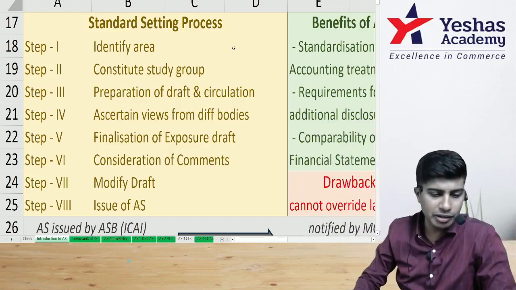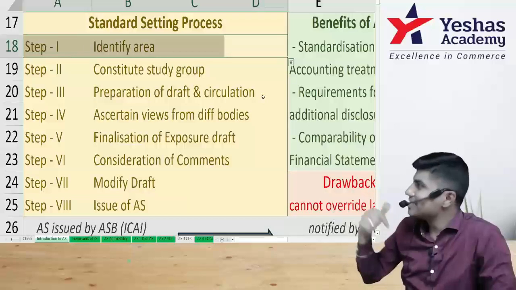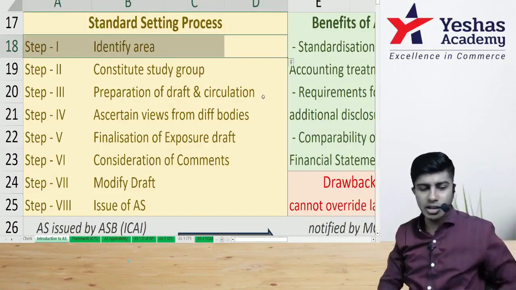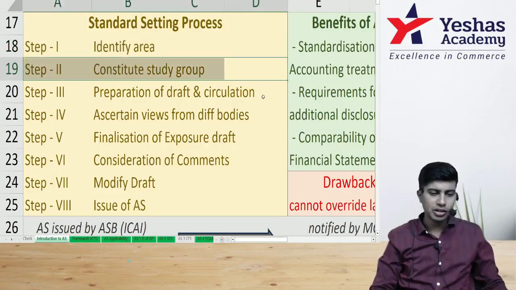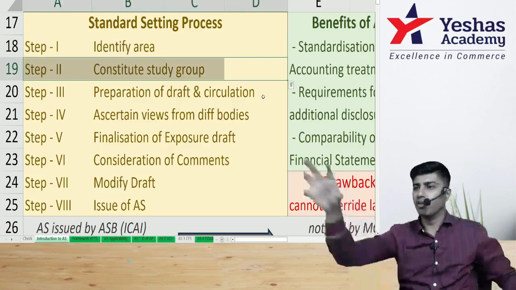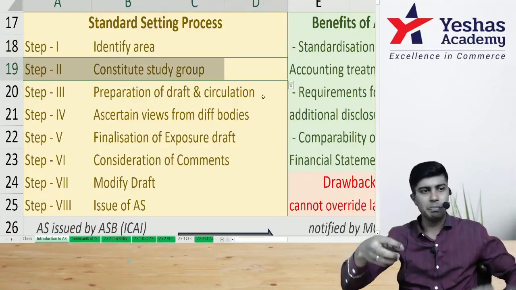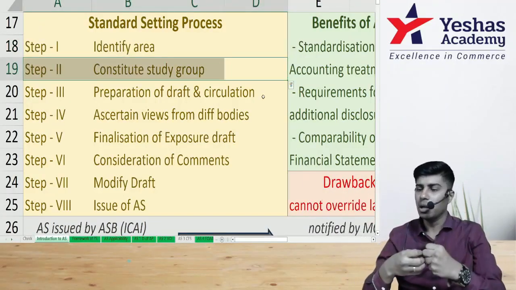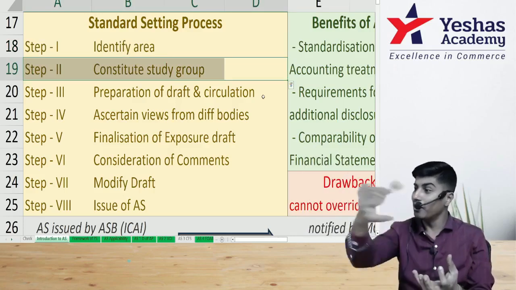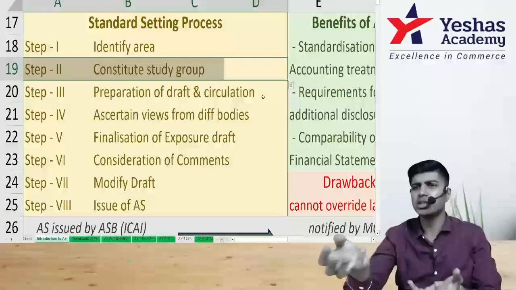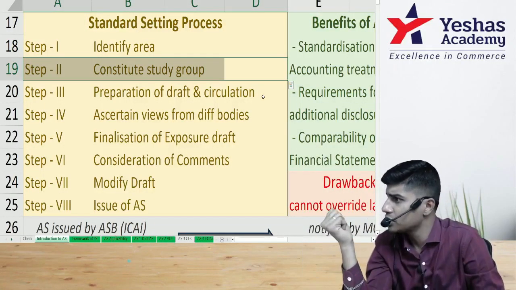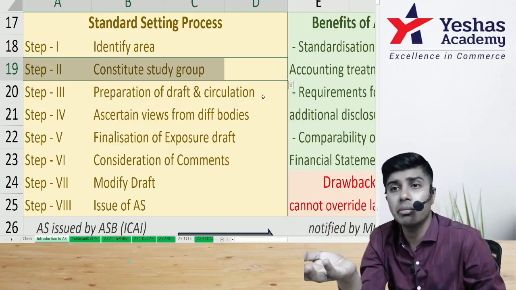What is step 1? Where is the problem? Identify the problem area. Once you identify the problem area, constitute a study group. Pick one expert from the tax department, one expert from the accounting department, one legal advisor, and one industrial expert. An industrial expert, for instance, is Kumaramangalam Birla.